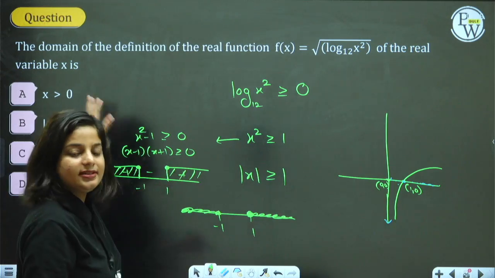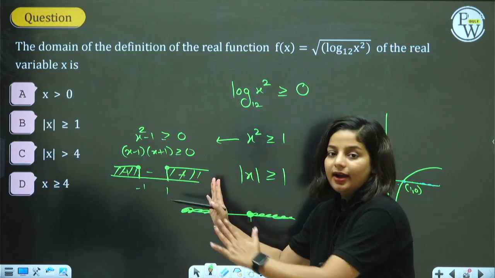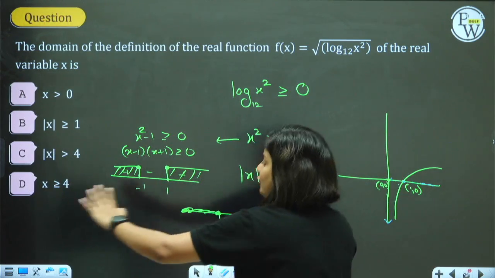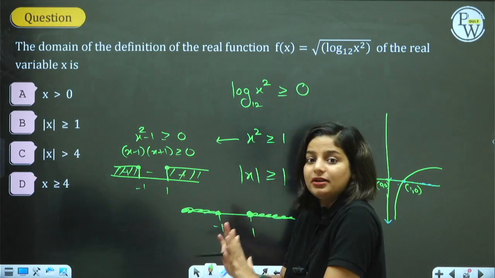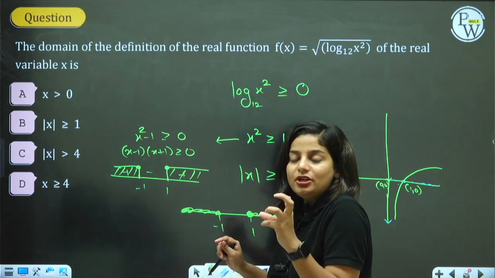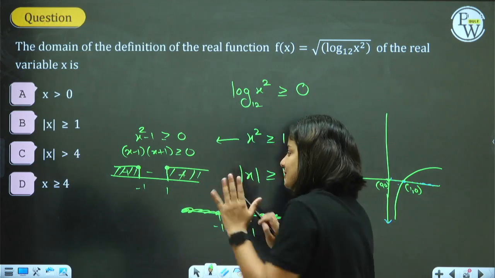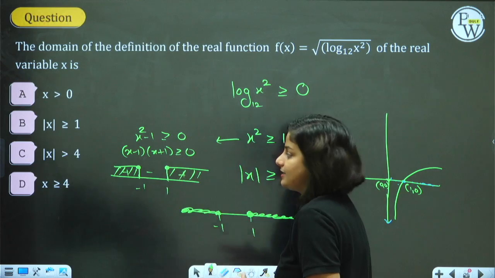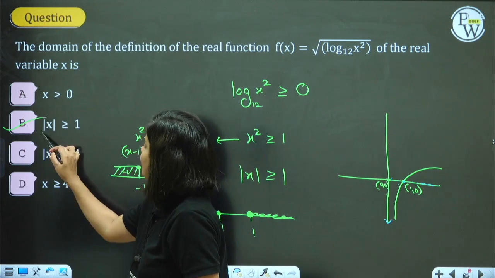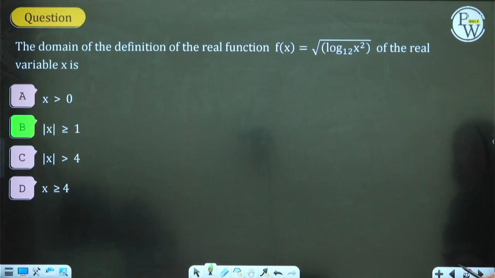Still, if you get this, you won't be able to mark the answer unless you know that the answer is away from 1, more than 1 always, either positive or negative. Modulus, if you neglect the sign, it is always more than 1 here, more than 1 there. That means mod of x greater than or equal to 1 will be the answer. Perfect.